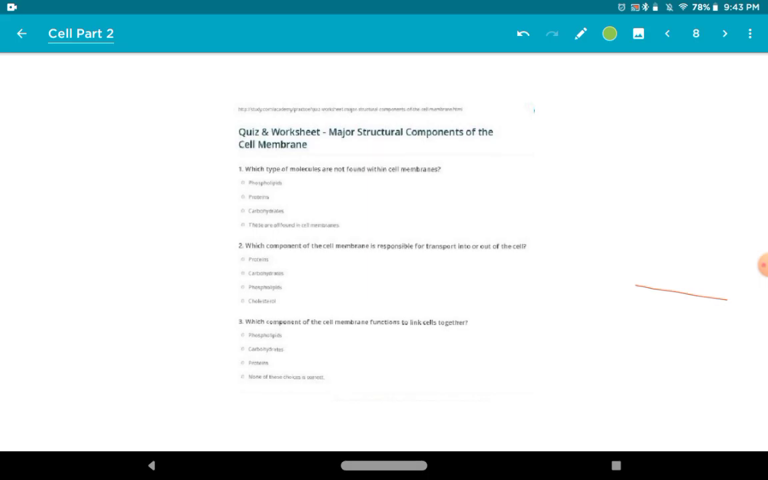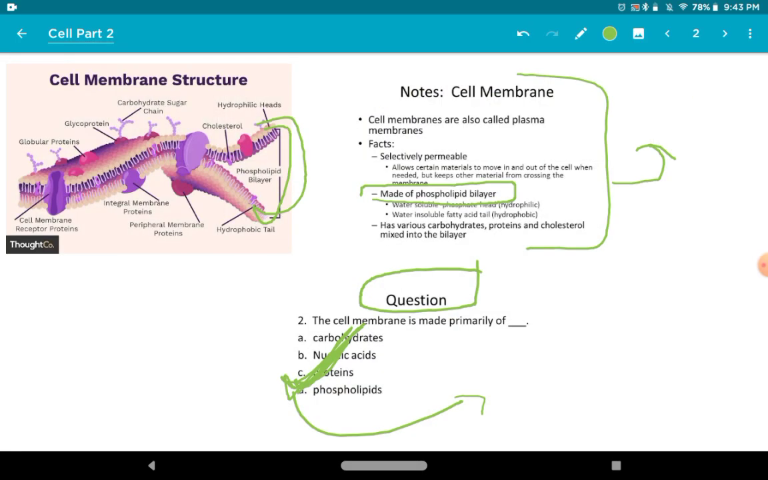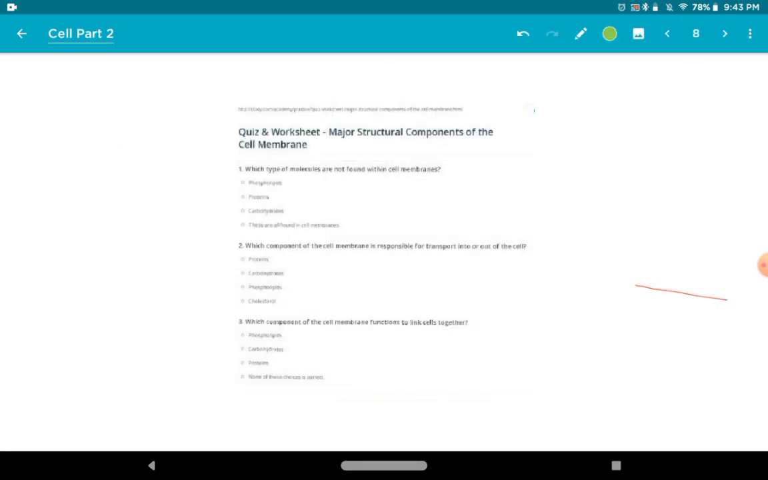Which type of molecules are not found within the cell membranes? Phospholipids, protein, carbohydrate. So we can see in the phospholipids हमारे पास हैं. We have the phospholipids, we have the proteins also, and we have the carbohydrate also. Then all of the answers are correct. So all these are found in cell membrane. So our first answer correct.